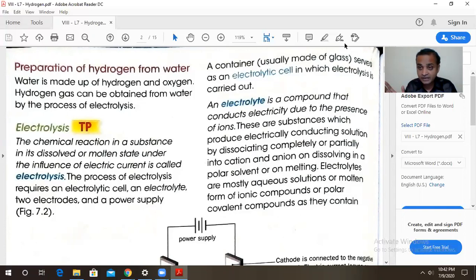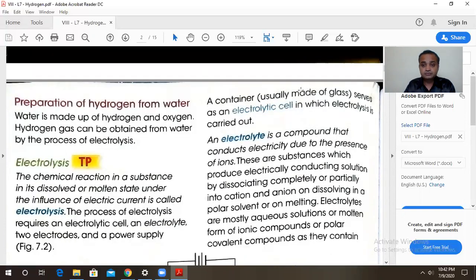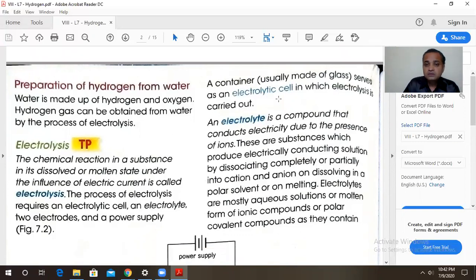You also require the battery. Then you require the wires for completing the circuit. So these are the special requirements for the electrolysis process to take place. Now, the container, which is mostly made up of glass, in which you carry out the electrolysis process by passing the electric current is called as the electrolytic cell.